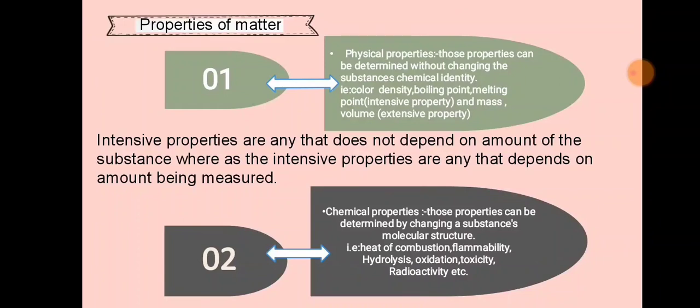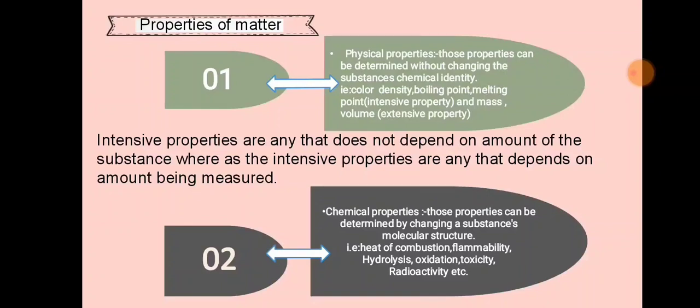Physical properties are again categorized as intensive and extensive properties. Intensive properties are any characteristics that do not depend on the amount of the substance, and extensive properties are those that depend on the amount being measured. Examples of physical properties: color, density, boiling point, melting point. These are included under intensive properties, whereas volume and mass are included under extensive properties.